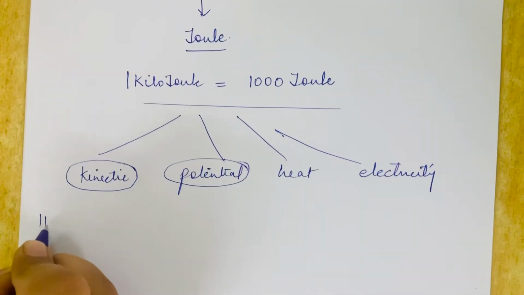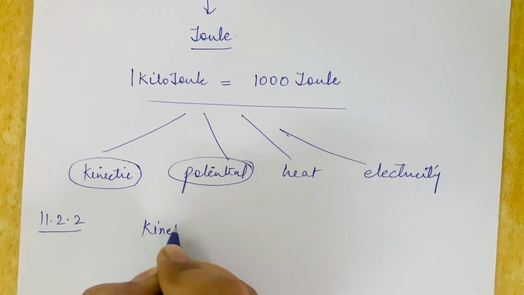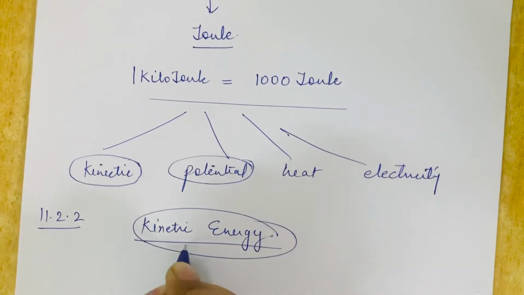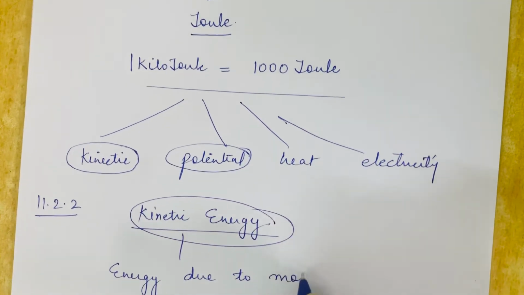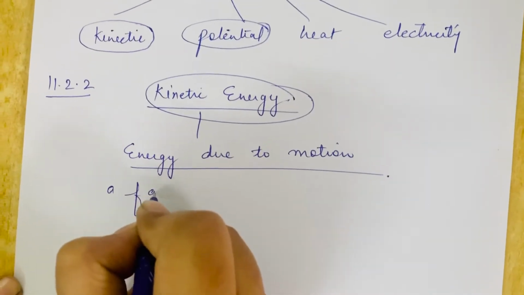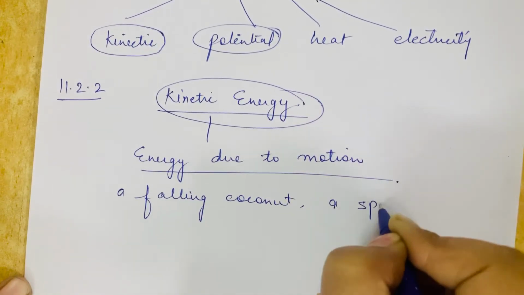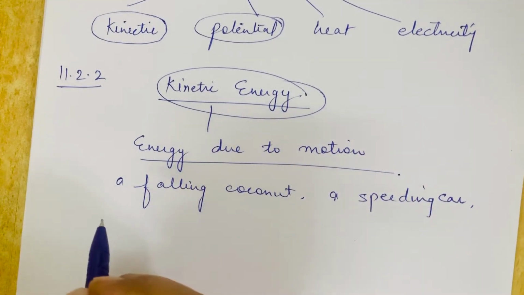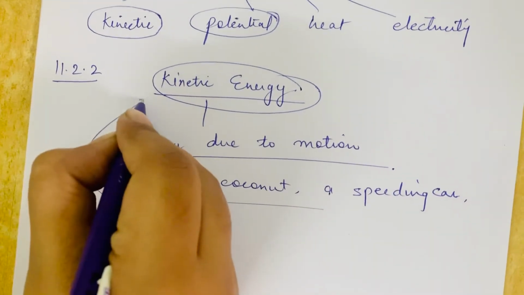See article number 11.2.2 of your book, that is kinetic energy. What is kinetic energy? The energy which is due to motion. Energy which is due to motion is known as kinetic energy. For example, a falling coconut, a speeding car, a rolling stone, a flying aircraft, flowing water, blowing wind, running athlete, they all possess kinetic energy.